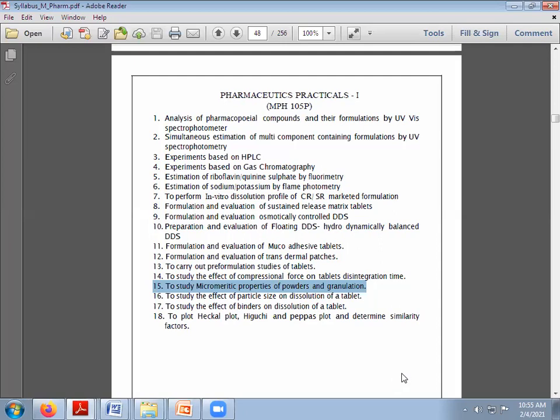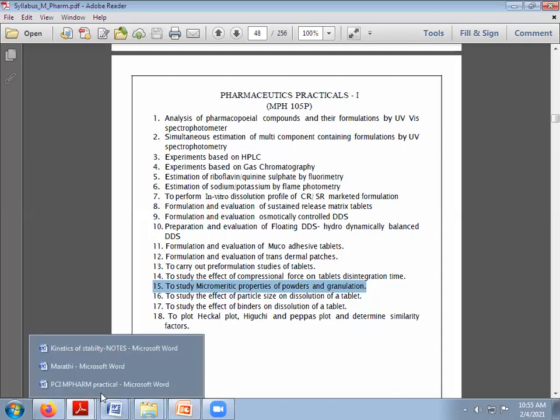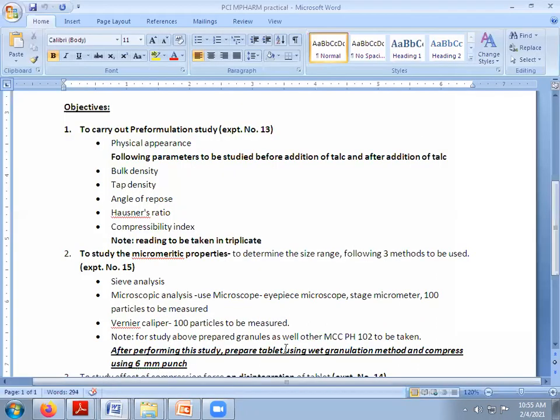Next is microscopic analysis, where we have the trinocular microscope. That trinocular microscope uses three lenses. We will focus over the particles and measure around 200 particles by measuring the particle size, and again we will plot the bar graph, and from that bar graph we will come to know the sizes for that particular powder. So these are two methods.